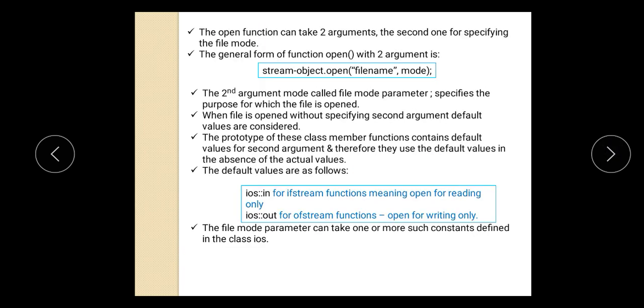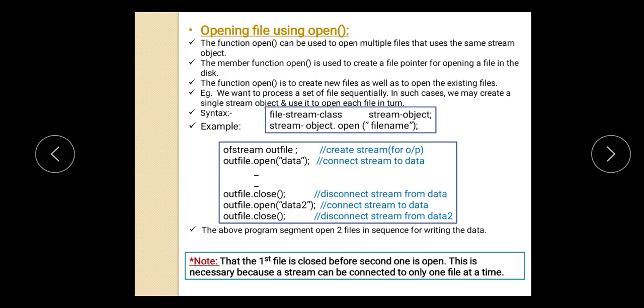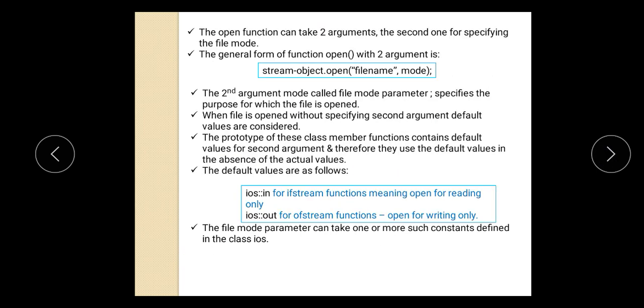Now in this open function, as in the syntax we see there is only the file name, but actually the open function consists of two arguments as shown here: the stream object dot open, file name and mode. Mode is optional; whether you provide it or not, it is okay. In that case it will take the default mode. So there are two arguments, the file name and the mode. The file name is the name of our file, and the second argument, called the file mode parameter, specifies for which purpose you are opening that file.